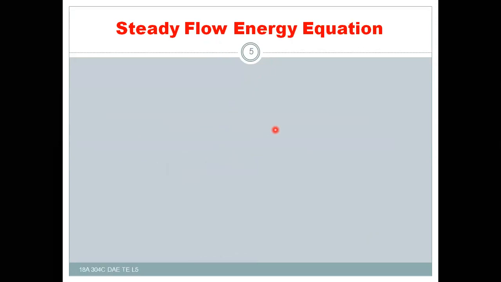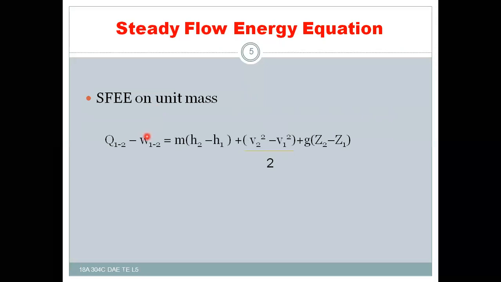And now the steady flow energy equation, you are already familiar with this. The steady flow energy equation on unit mass of substance: Q12 minus W12 equals m times (h2 minus h1 plus (V2 squared minus V1 squared) by 2 plus g times (z2 minus z1)).